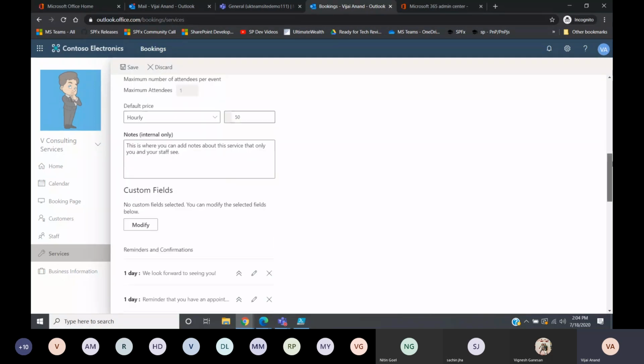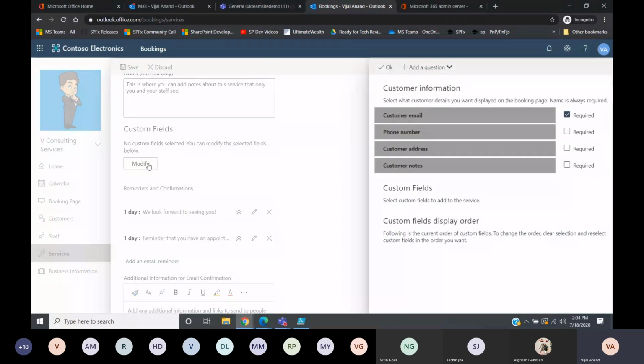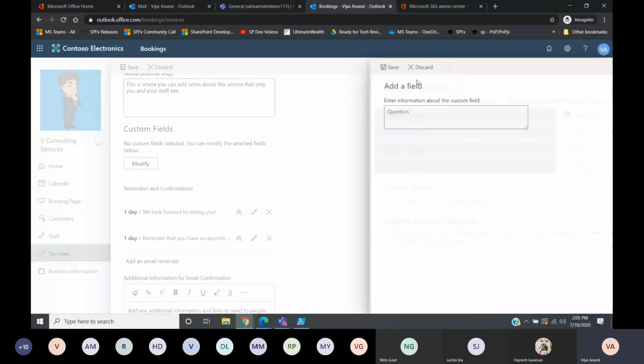And then you have some custom fields. What are these fields exactly? When you click on modify, you will see. Whenever the customer is booking an appointment, he needs to fill in some basic information, like email address, phone number, customer address, customer name, and all those things. By default, only customer email is required. If you want to make the others required as well, you can. And also if you want to add any new questions, you have an option over here, add new question. It depends on what you want to add, such as drop down questions.